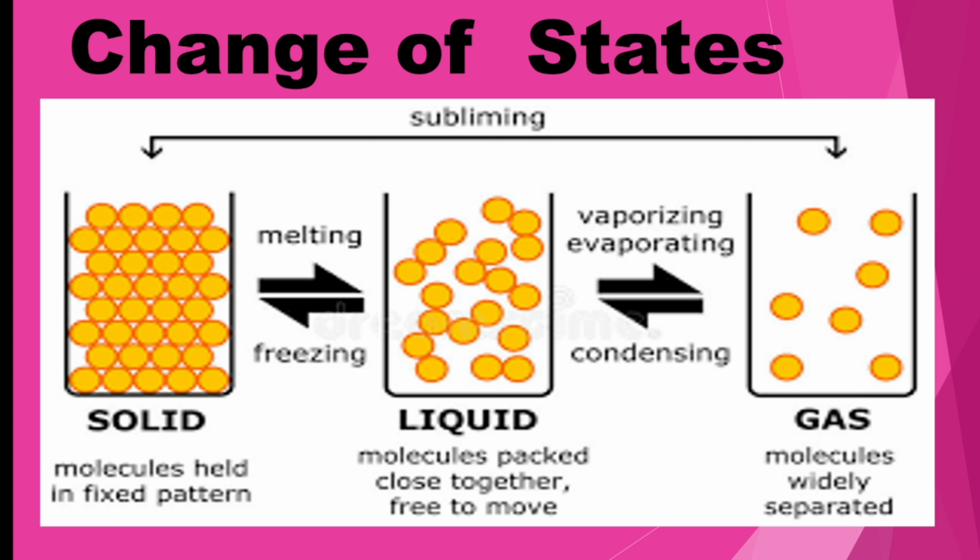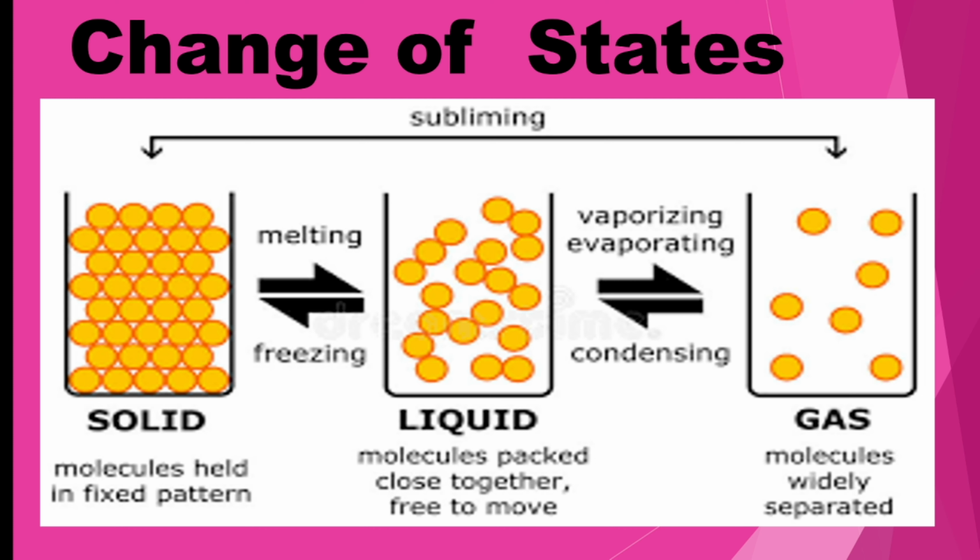When we heat a liquid, it changes to gaseous form. Look at the picture. When you heat a liquid, it changes into vapor. This process is called evaporation. The process by which liquid changes to gas is called evaporation. Now again, you can change gas to liquid. Look here, when we cool a gas, it changes to its liquid form. For example, when water vapor is cooled, it changes to liquid. This process is called condensation.